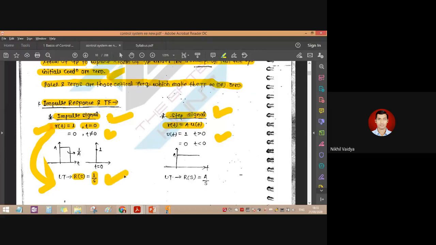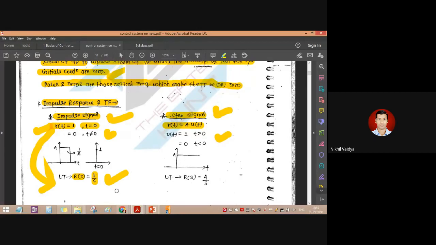Okay, so here we use some mathematical concepts, basically the basics of Laplace transform and inverse Laplace transform. You should know the basic Laplace and inverse Laplace equations, just like for sine, cosine, and various functions.